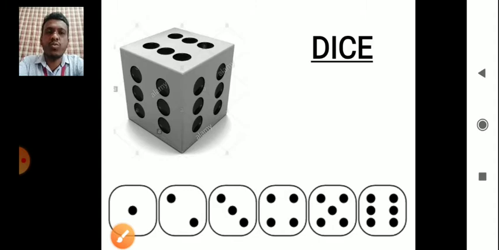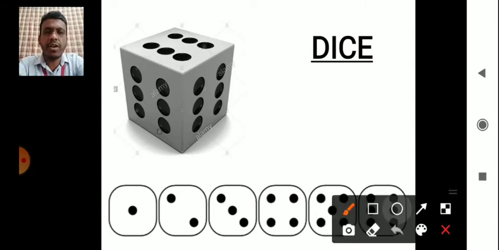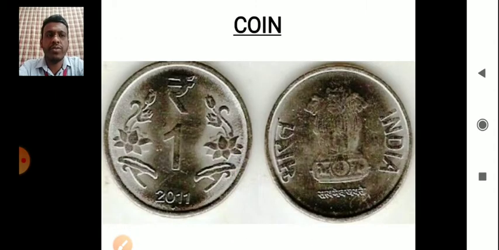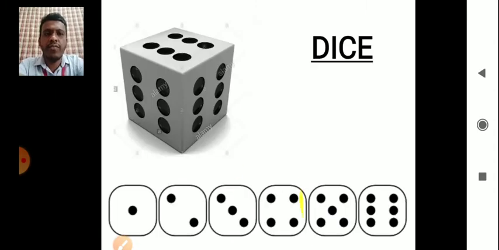These are the six faces: 1, 2, 3, 4, 5, 6. When you roll a die, what are the possible outcomes? The possible outcomes are 1, 2, 3, 4, 5 or 6.